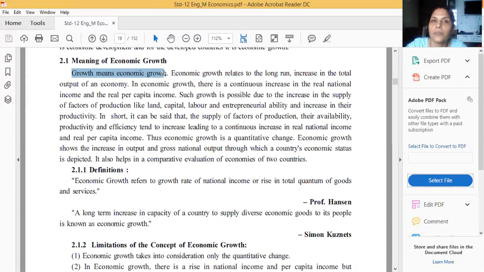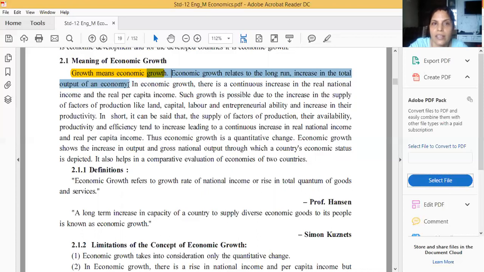Okay, but you know that in a simple sense, if you say only this, growth means economic growth, then you will not get marks. If you are going to write this answer for 1 mark, what do you mean by economic growth, then you should write this next sentence: Economic growth is related to long run increase in the total output of the economy. For a 1 mark answer, this much is essential. Then we can get 1 mark for this answer. If you write only economic growth means economic growth, then you will not get marks. So please remember this.